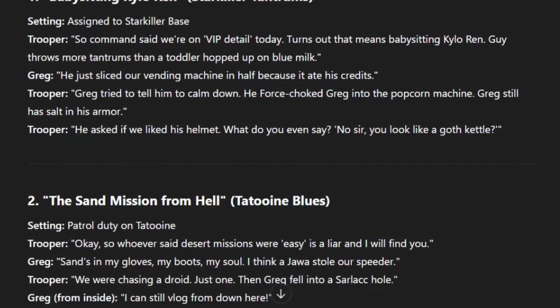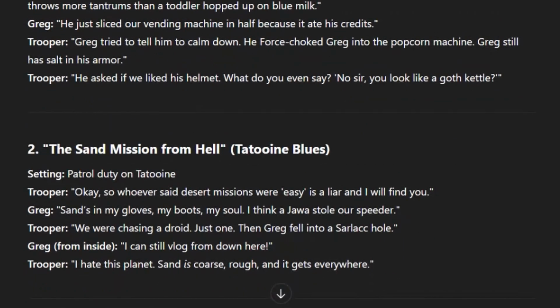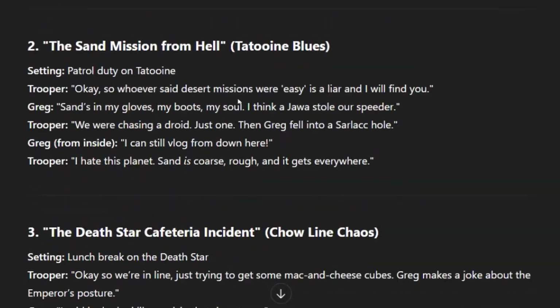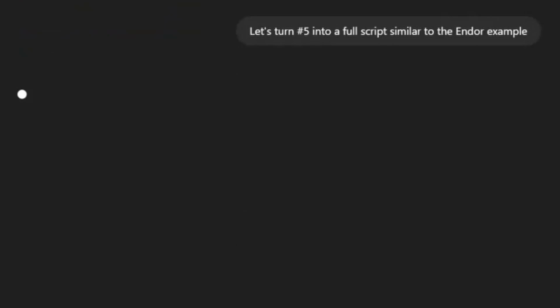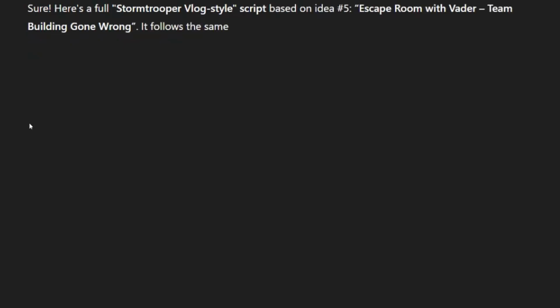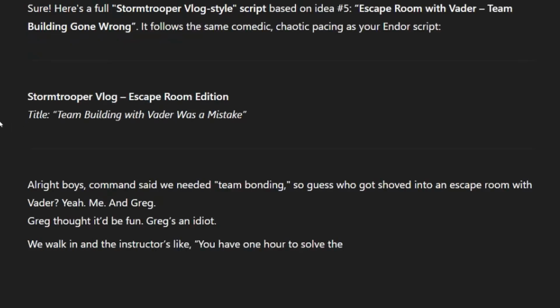Once we've copied that from the document, paste it into ChatGPT and hit Enter. Perfect. We now have 5 ideas for scripts. This last one, Escape Room with Vader, looks like it could be hilarious, so we'll go with that. Now I'm going to ask ChatGPT to write that script. Okay, this is awesome. We'll use this for the rest of the video.